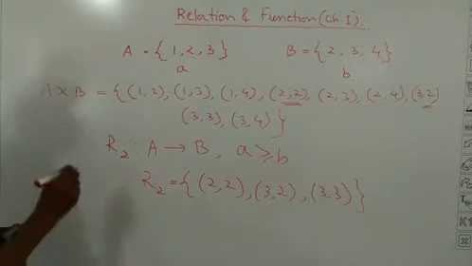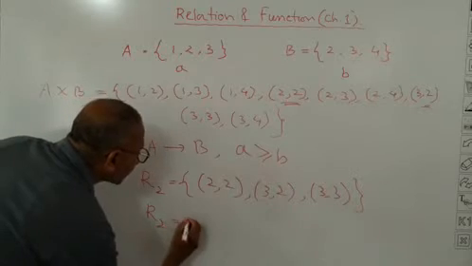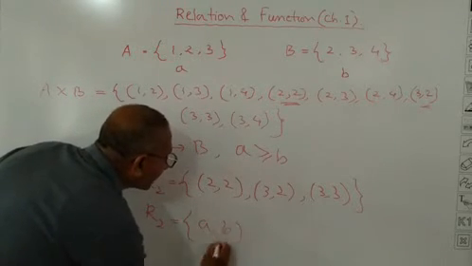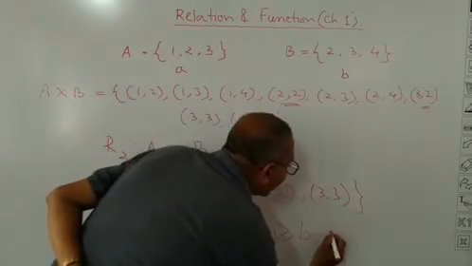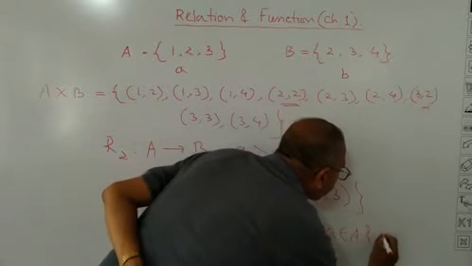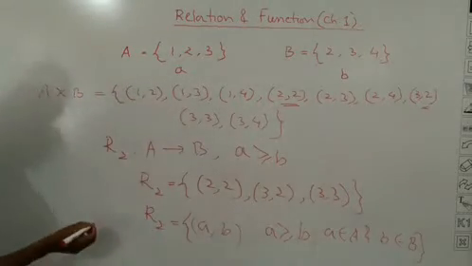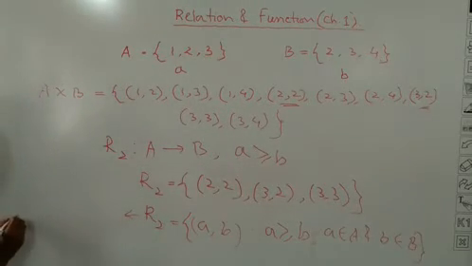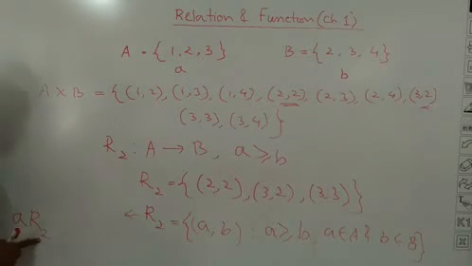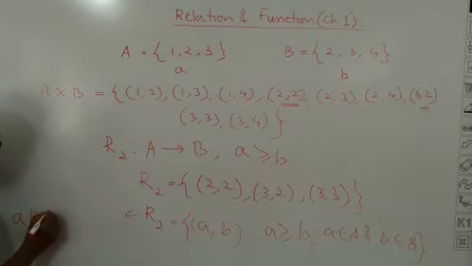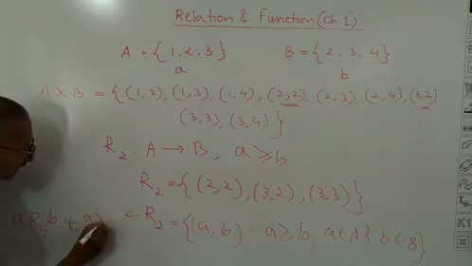And if I want to write in set builder form, then I will write in this way: R2 is equal to {(a, b) such that a is greater than or equal to b, where a belongs to A and b belongs to B}. Or if you don't like to write in this way, the same thing can be written. a is related to b, since I have written R2, so I write R2, a R2 b if a is greater than or equal to b.